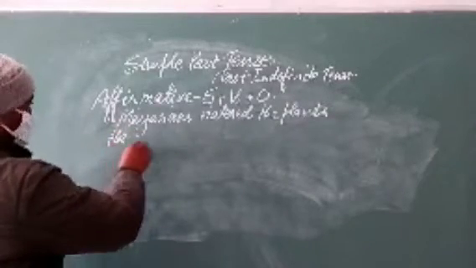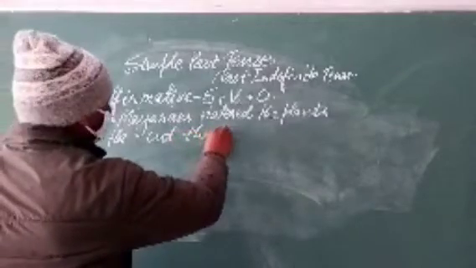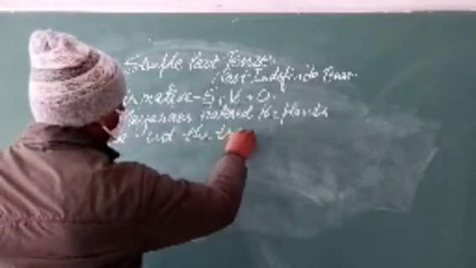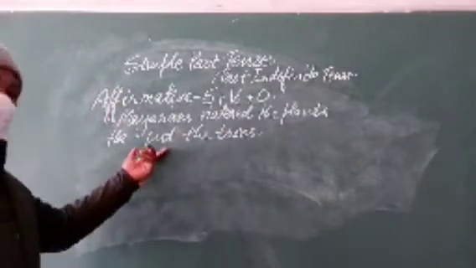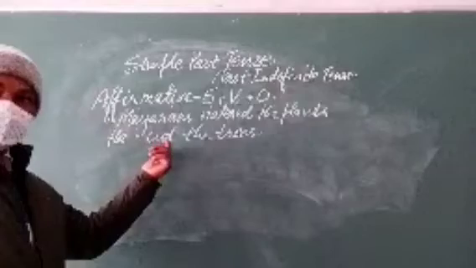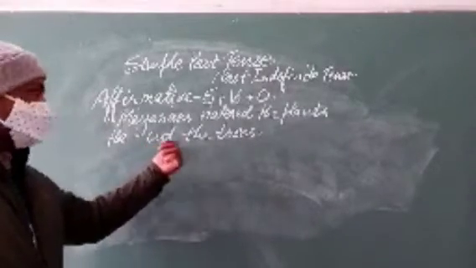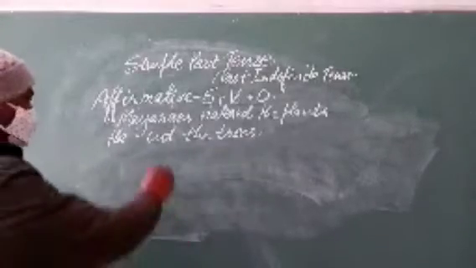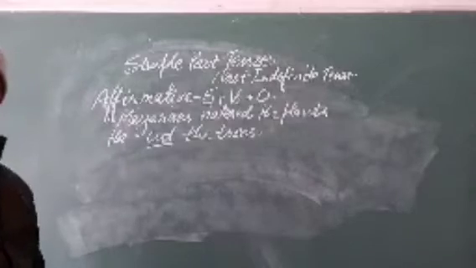He cut the trees. All the forms are only this one. So he cut the trees. Cut. He cut the trees.